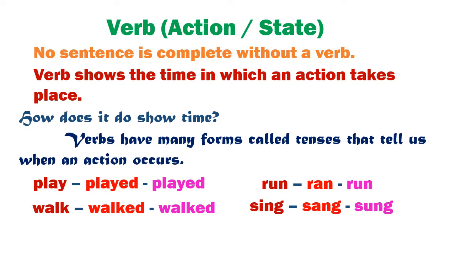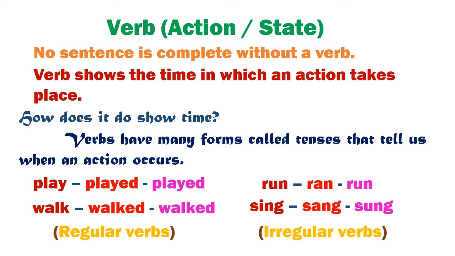But some words are different. Their past and past participle forms cannot be formed just by adding ed. Like in these verbs, for example, run, ran, run, sing, sang, sung. These verbs are called irregular verbs. So remember, if you can form past and past participle by adding ed, they are regular verbs. And if you can't, then they are irregular verbs.